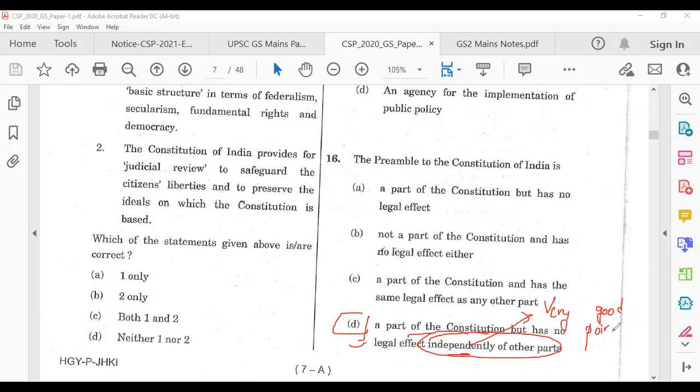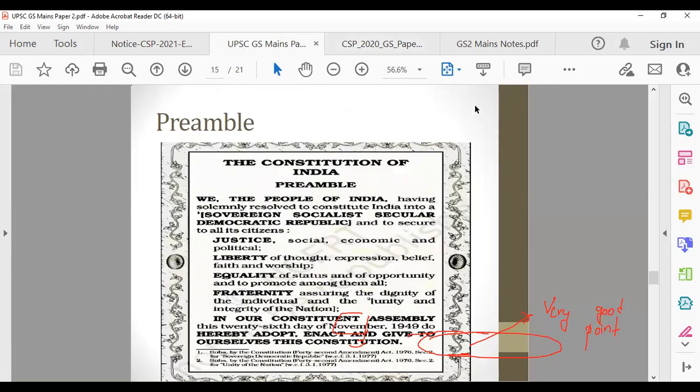So now let's try to understand the preamble via some mains questions, because the more questions you solve in mains, the more you will be able to understand. Again, I've already told many of my students to try to remember the preamble. You have to remember the preamble.